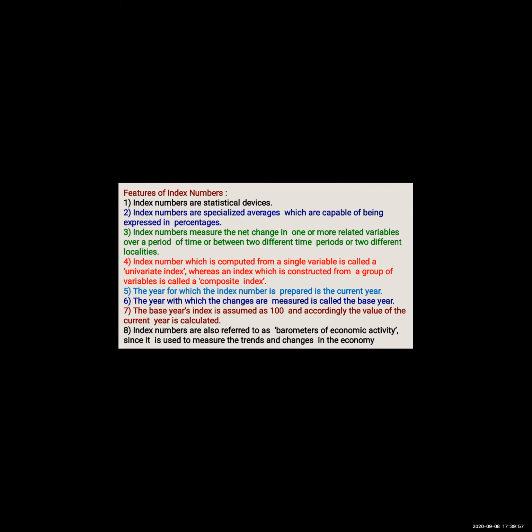Features. Now seeing these features, you should not think that there are 8 features and all are different. No, it is not different. I'll tell you one technique. There are only 3 main features and the other features are interrelated to each other. Once you have these 3 features in your mind, you can easily write the next points. How much is 8 minus 3? 5 points, sorry. Okay, features of index number.